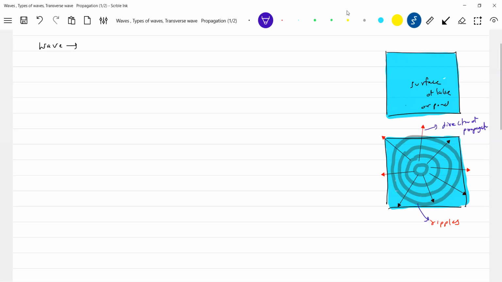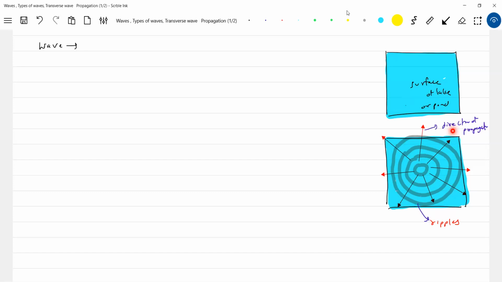Okay, now look at this. The lake was calm. The moment you throw a stone, if the stone is dropped at the middle of the lake, then we see the disturbance. Shall I say that we disturb the surface of a lake? I'm using the word disturbance, though usually when we say "don't disturb me", the word implies negative emotions. But here I'm using the same word, disturbance, in a different sense.